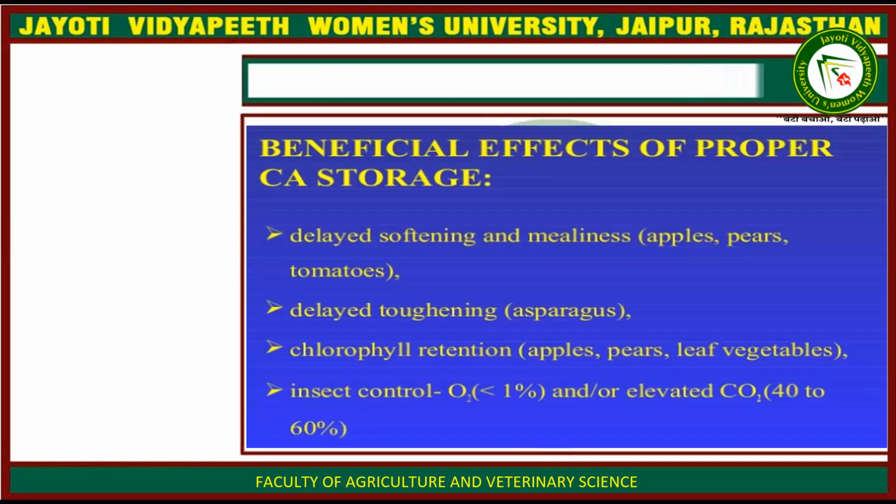Then the beneficial effects of proper controlled atmospheric storage are delayed softening and mealiness, in apples, pears, tomatoes, and delayed toughening, in asparagus, and chlorophyll retention in apples, pears, leafy vegetables. And insect control, because oxygen is less than 1% and elevated CO2 is 40 to 60%. So there is no respiration for the insects, therefore they die.